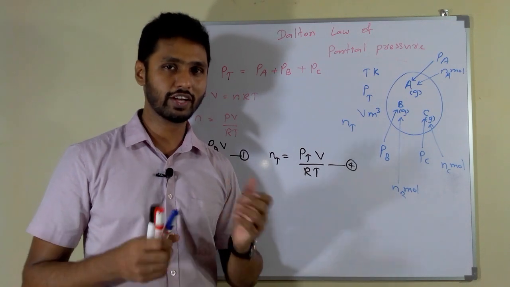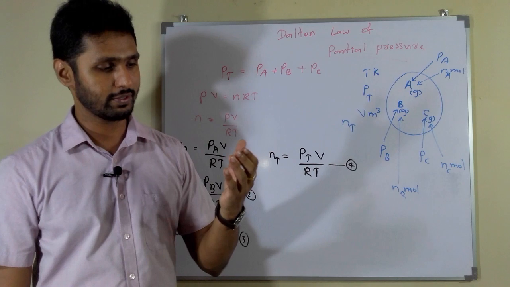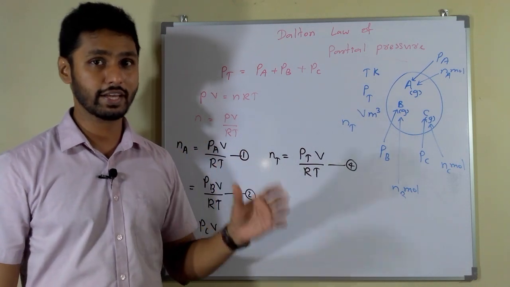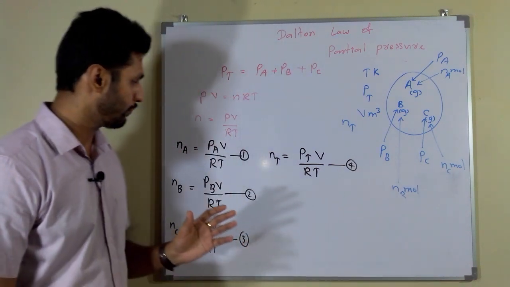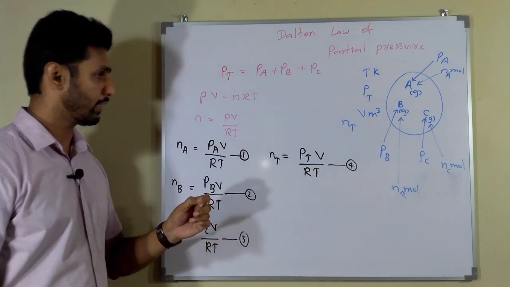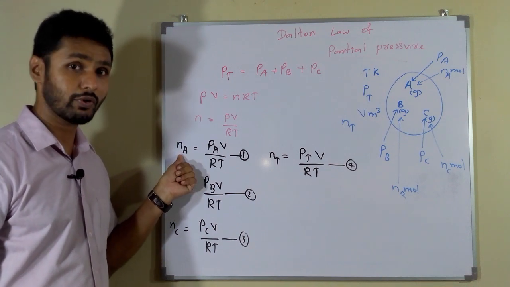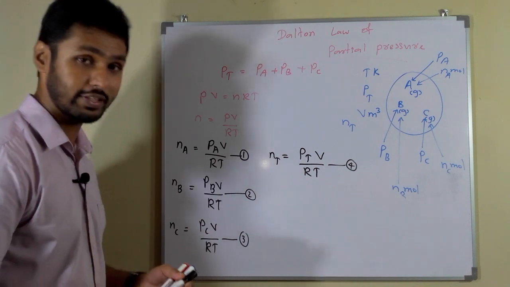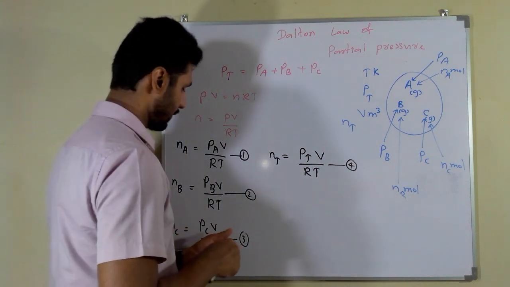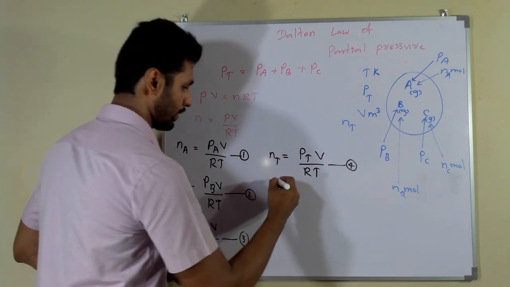So mole fraction of a constituent gas is equal to the number of moles of that gas divided by the total moles of gas. So if you want to find the mole fraction of A, you can divide this number of moles of A by total number of moles. So I am going to change this like this. Then you can divide first formula by fourth formula.